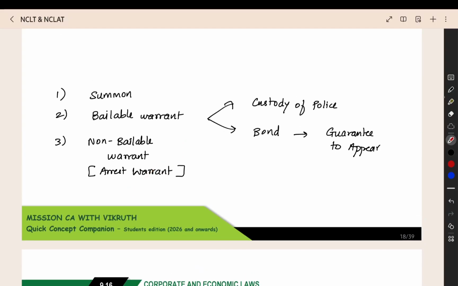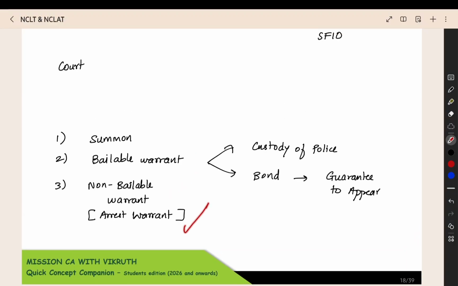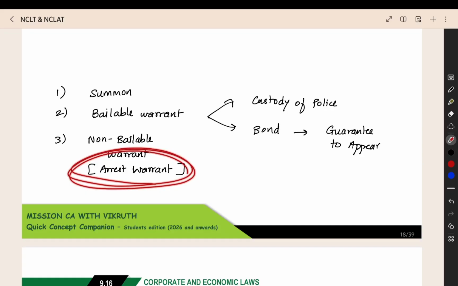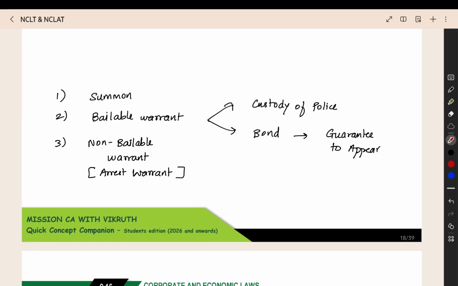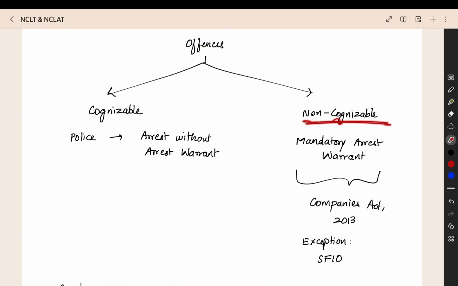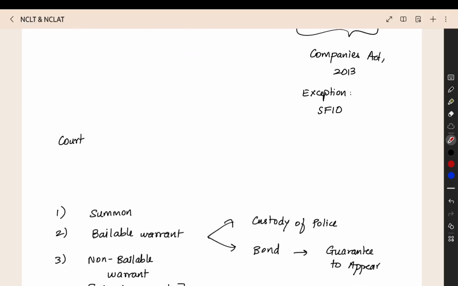So this is the process that will be carried out by the court. First, they will summon you to hear the case. If you do not appear, they will give a bailable warrant. Then they will give a non-bailable warrant. Now this is the arrest warrant. Only if this arrest warrant is there can the police arrest you for all the normal cases. But if it is a cognizable offense, the police can arrest you even without the arrest warrant.